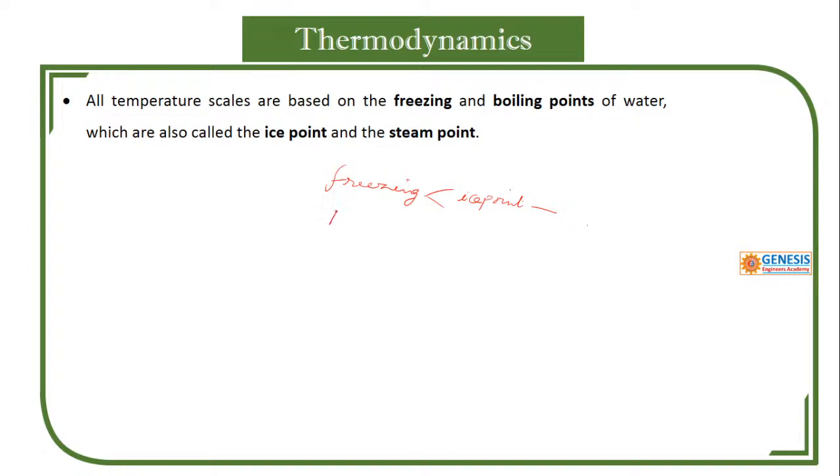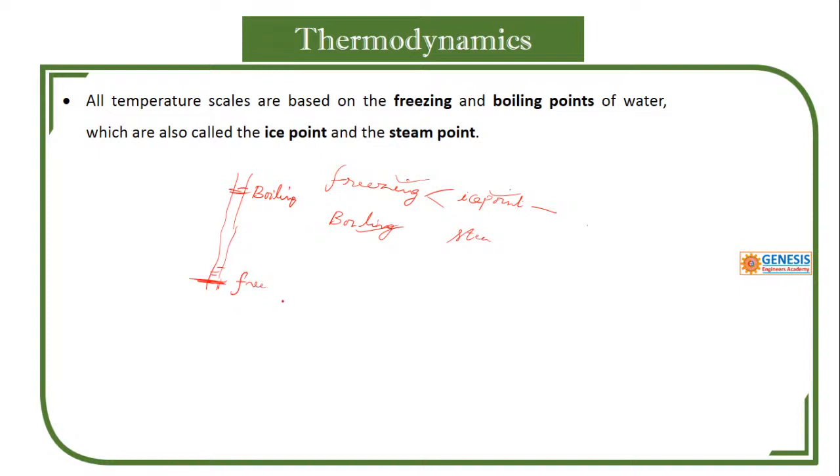One more thing is the boiling point. So what is the boiling point? The freezing point or ice point, and the boiling point or steam point, we use. So suppose a scale is there. The lower one is called the freezing point, and the upper one is the boiling point or steam point. So this is the freezing point.